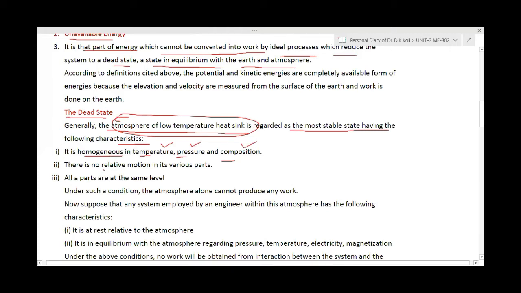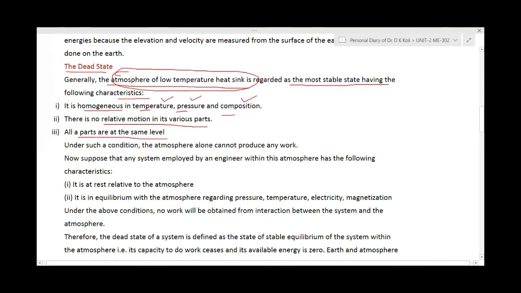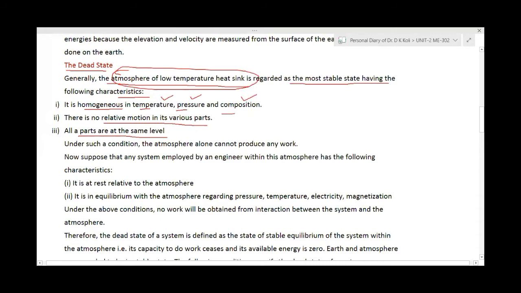There is no relative motion in its various parts, which has also been considered, and all parts are at the same level because all the equipment we are using is on the earth surface. So all the equipment, all the parts, all the systems are at the same level. Because of that, we consider our atmosphere as a stable system in stable equilibrium.